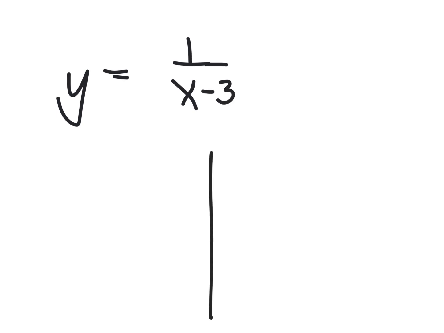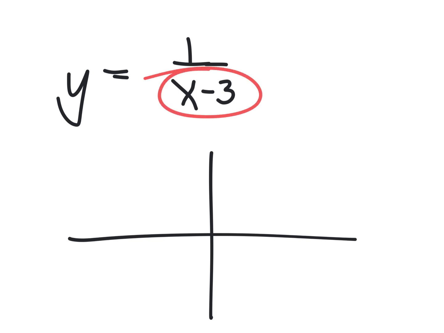So here's rationals. Everybody, write this equation: y equals 1 over x minus 3. That is a typical graphing question. And I told you several things. First of all, you have to know what this thing looks like, and then you have to know where it moved to. To me, right away, I see that and go, it went right 3. If you didn't remember that, you should give yourself notes on that. That went right 3. One of your test questions could be that simple. Which way did this graph get moved? The parent graph of 1 over x got moved right 3.